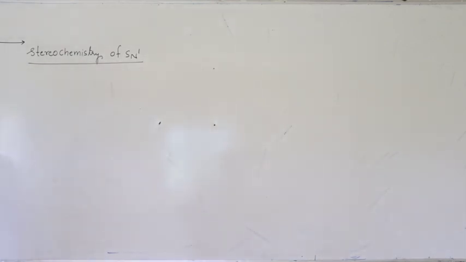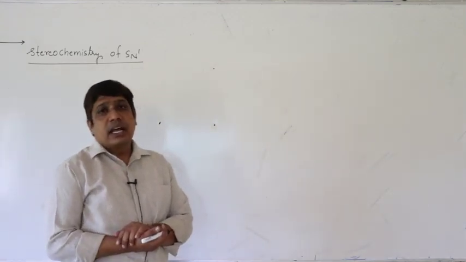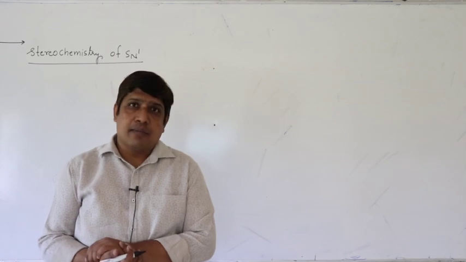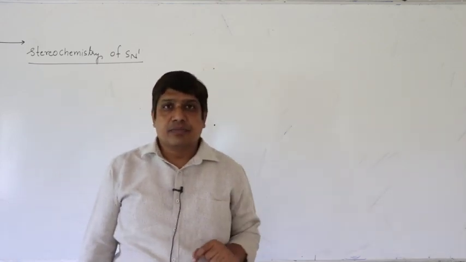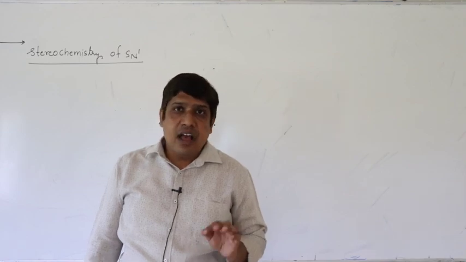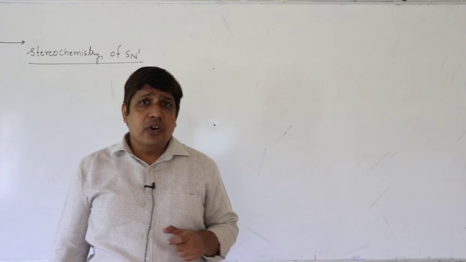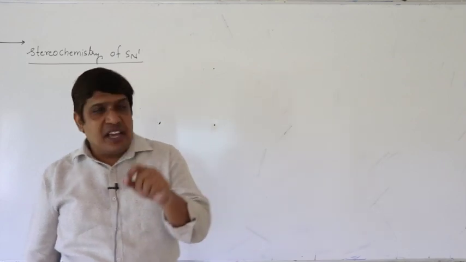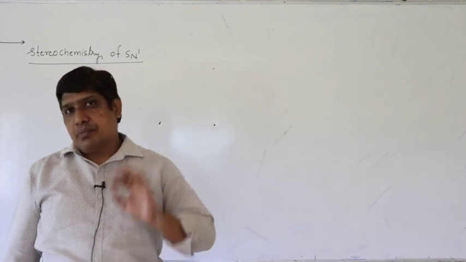Stereochemistry of SN1 reaction. If the alkyl halide carbon, or alpha carbon, is chiral in nature, then it will result in the formation of a racemic mixture. The correct term is partial racemization, with a net inversion product.